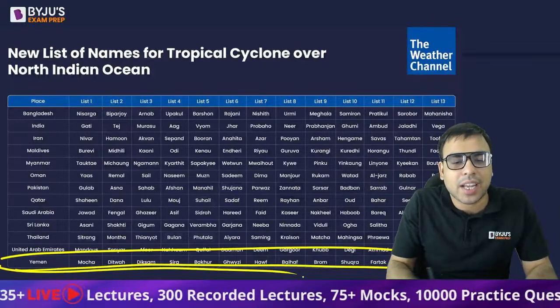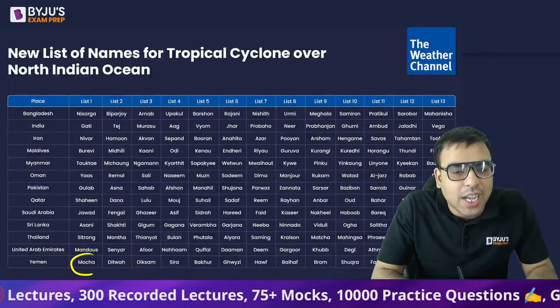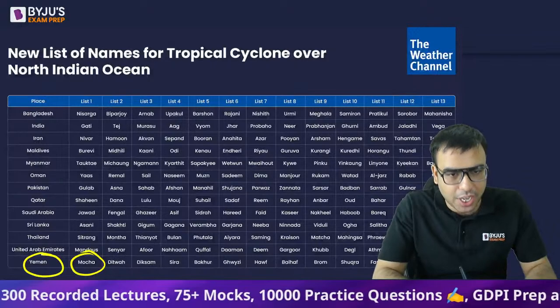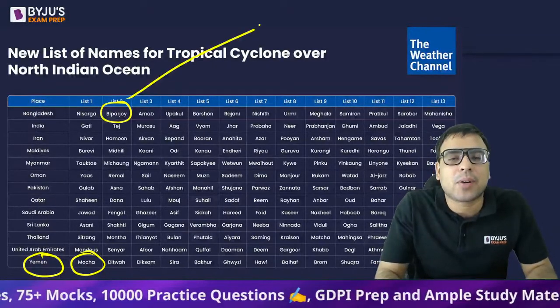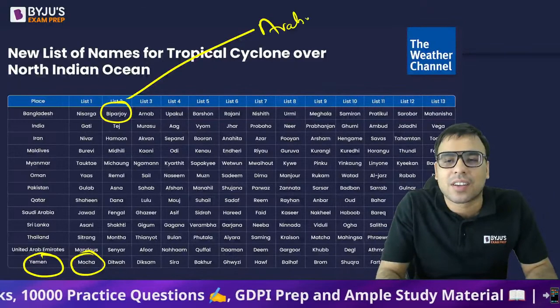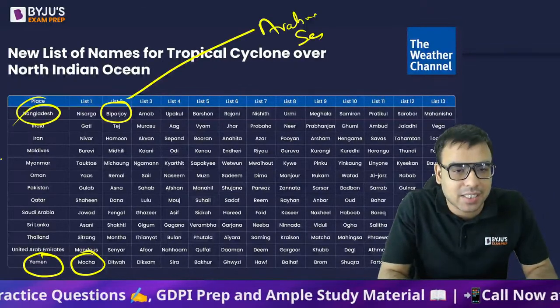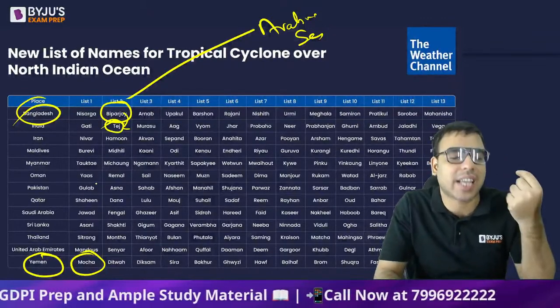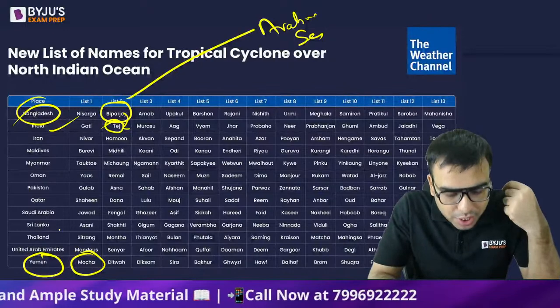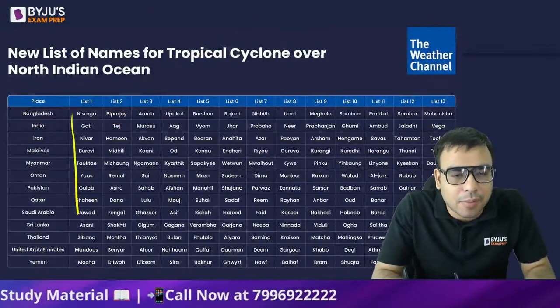Yemen has given these names, so when Mocha happened, Yemen named it. Then next, Biparjoy came. I hope you are aware, cyclone Biparjoy came in Arabian Sea, and it was named by Bangladesh. If the next one comes in this region, it will be called Tej cyclone, which will be named by India. So this is how the naming is done.